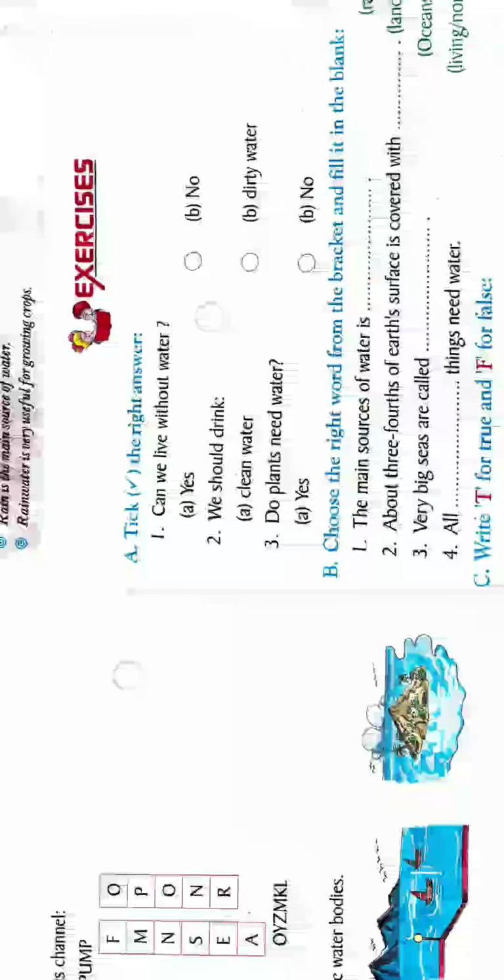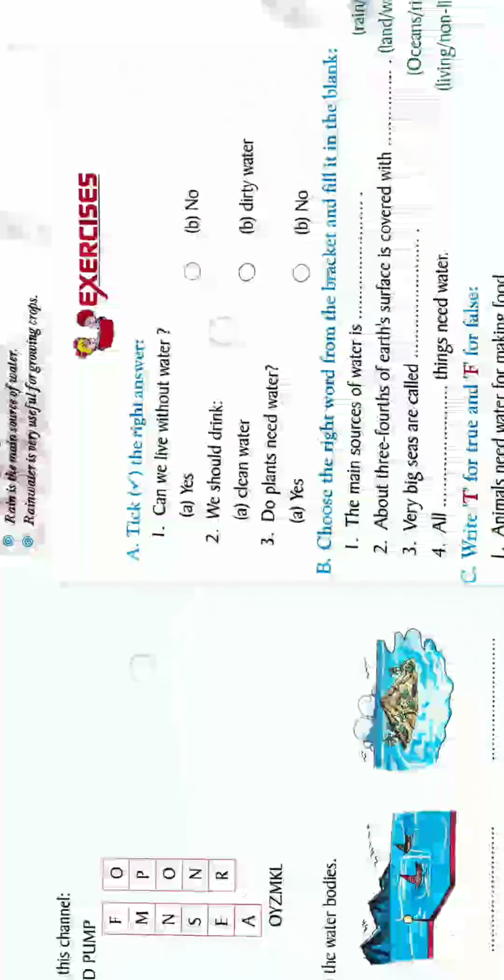The next is, rainwater is very useful for growing crops. Yes, I already gave you the example of paddy. Not only paddy, all the plants also need water in the right quantity. Some plants need more water, whereas some need less. So it depends on the consumption of water by them.